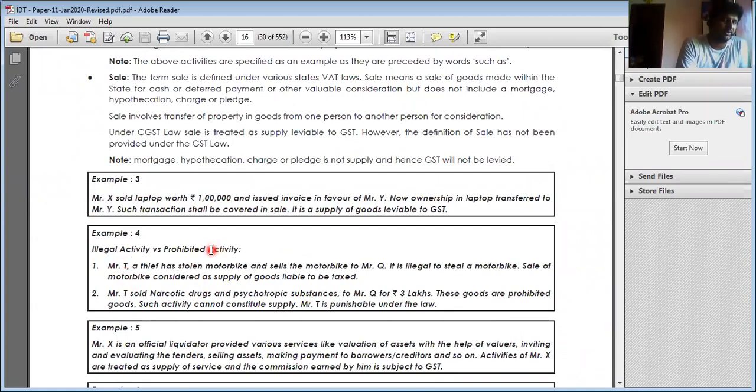Illegal activities and prohibited activities. Prohibited activities are punishable under law, so they are not regarded as sale. But illegal activities will be considered as sale. For example, Mr. Thief has stolen a motorbike and sold the motorbike to Mr. Q. It is illegal, but it is not a prohibited good. Hence it is regarded as supply, and GST will be levied on such supply. Mr. T sold narcotic drugs and psychotropic substances to Mr. Q for 3 lakhs. This is a prohibited scenario, which is not considered as a supply.